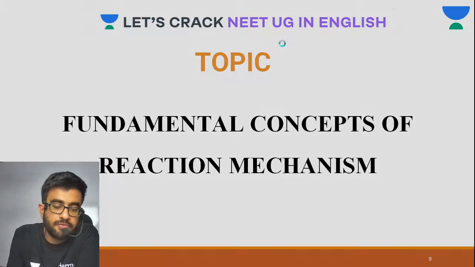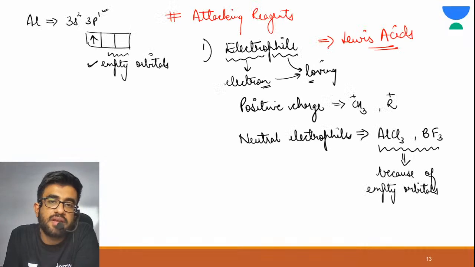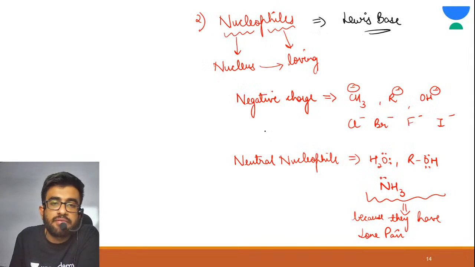Devaki, see, if the compound is positively charged, it is an electrophile. If it is negatively charged, it is a nucleophile. If it is positive charge, this is what? Electrophile. Or it has empty orbital, it is electrophile. Similarly, if it is negative charge, it is nucleophile. If it has lone pair, it is nucleophile.